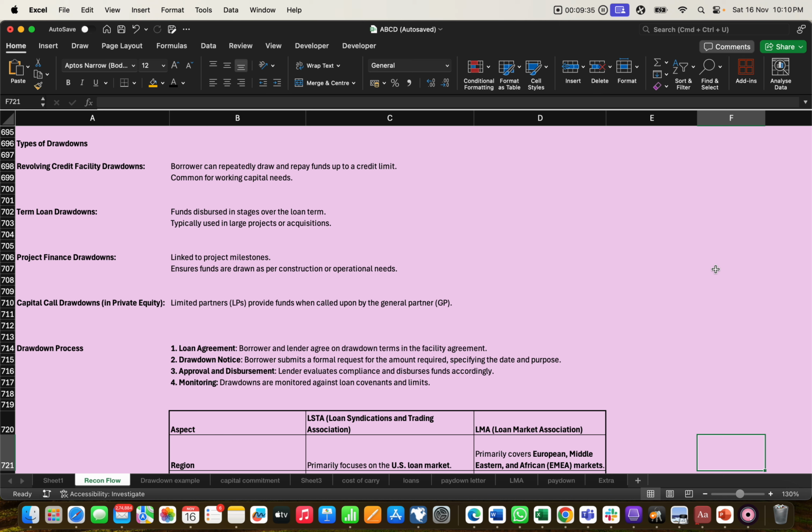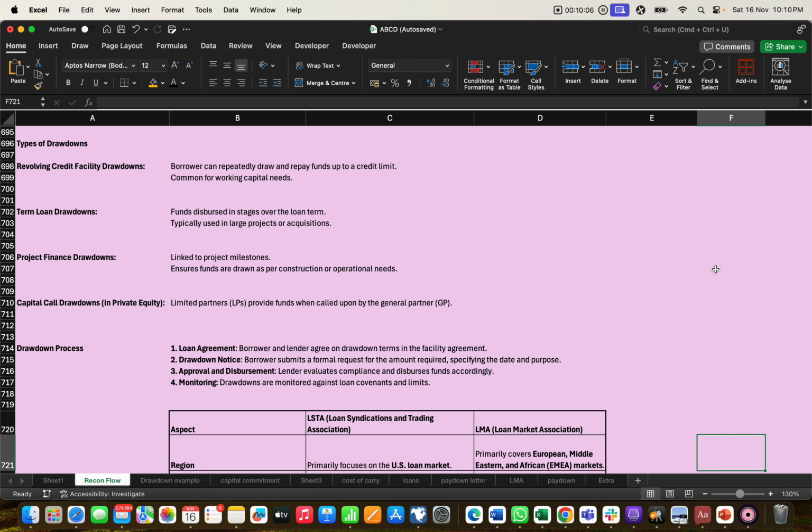The term loan drawdown is a long-term maturity loan agreement, where the project size is very large, like a construction business or an infrastructure project such as airport building, and the project runs for 15 to 20 years. So the drawdown amount is a long-term amount.